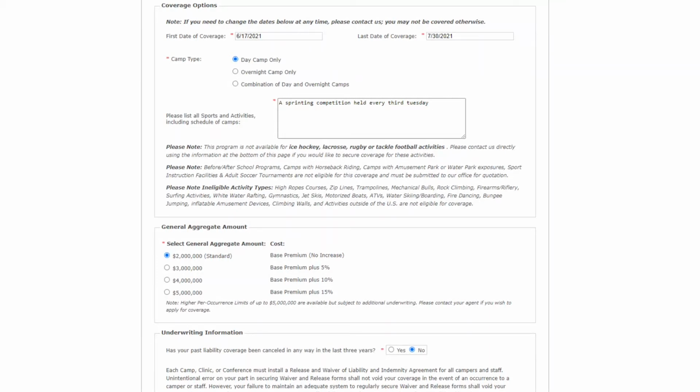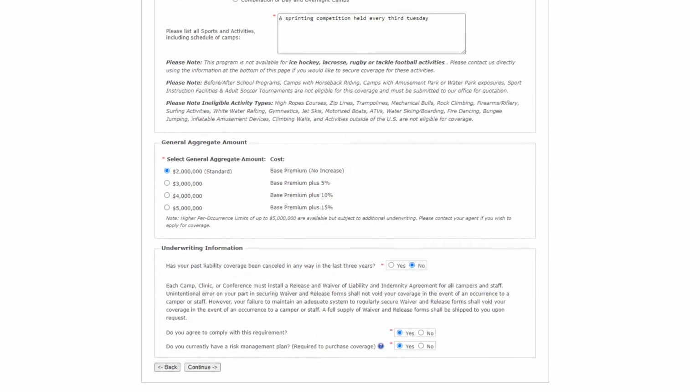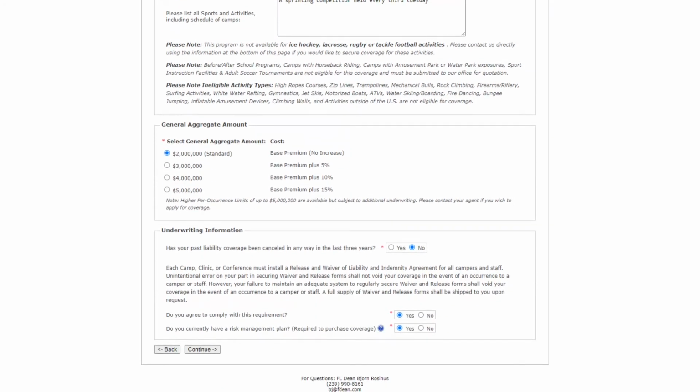The $2 million general aggregate is a good rule of thumb for smaller, shorter events, and the minimum requirement for some landlords and venues. A larger event may require a higher general aggregate. Again, please reach out to an agent if you require more information. In underwriting information, you should read each question carefully before continuing to the next section. Again, please fully understand this section.